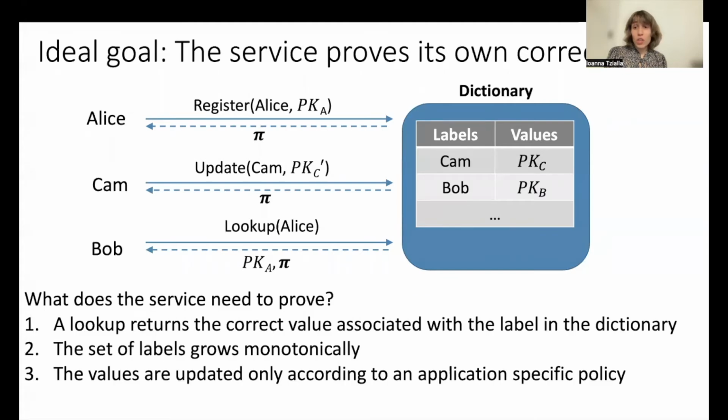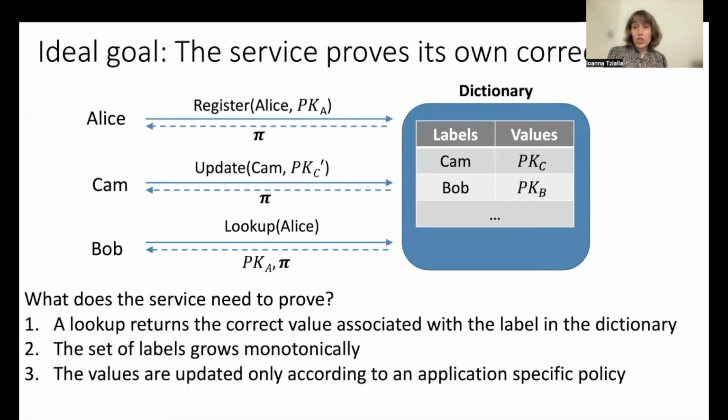First, whenever the dictionary replies to a lookup query, the value that is returned should correspond to the value associated with the requested label. Second, the dictionary cannot arbitrarily erase labels. This implies that the set of labels in the dictionary should grow monotonically.